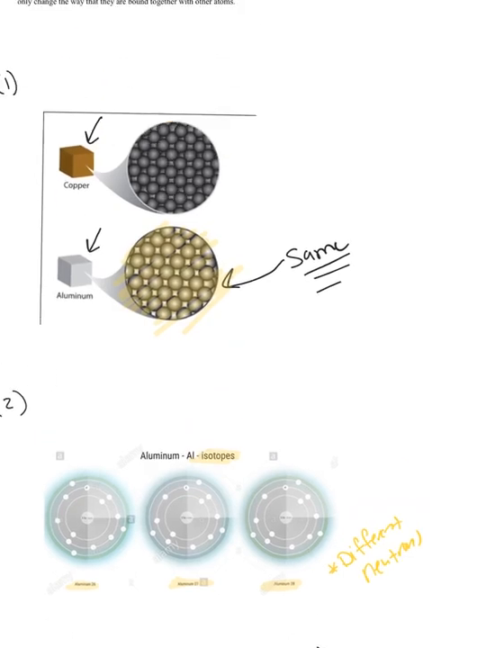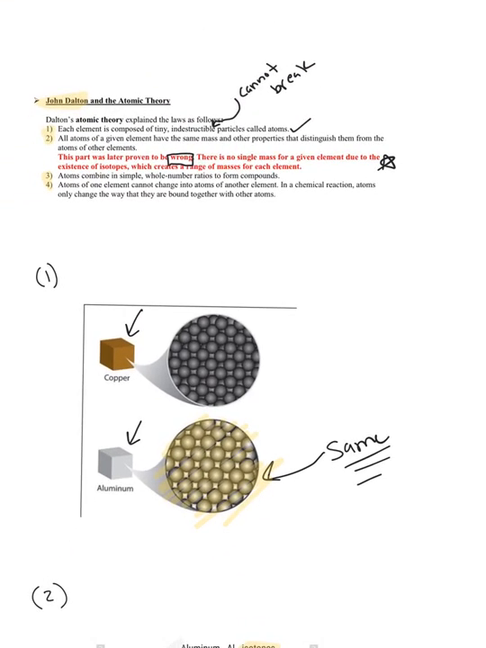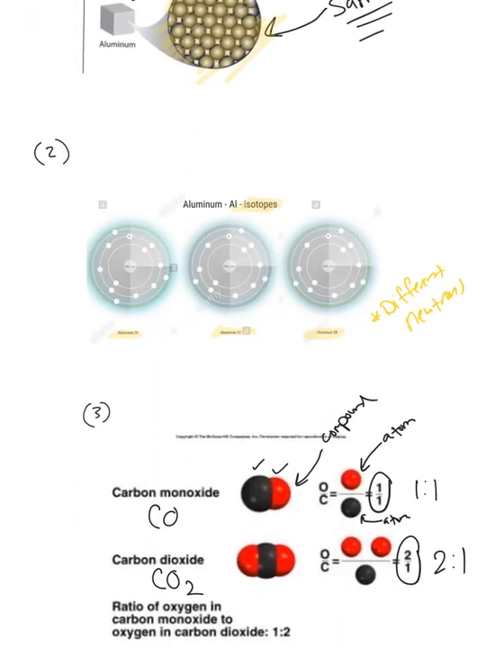The next one says, the last one, atoms of one element cannot change into atoms of another element, okay? So atoms of copper, they will always be copper. Atoms of aluminum, they will always be aluminum. But what can they do? The atoms only change the way they are bound together. All right, let me explain what this means for number 4.